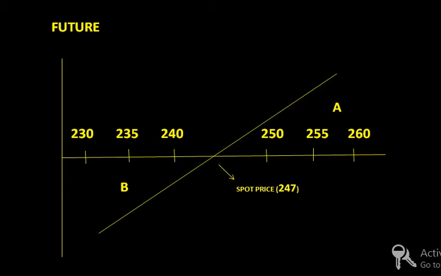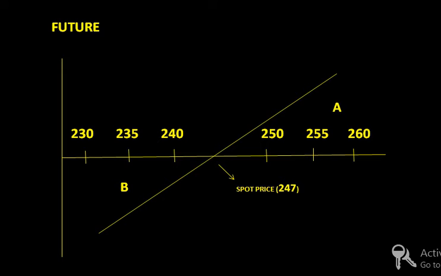Now I would like to take an example, one of my favorite stocks, SBI, State Bank of India. The spot price is 247 according to yesterday's market. So there would be two thoughts. One would be that the price would go up, and the second would be that the price would go down. If I think the price would go up, I am going to buy the futures, and if I think the price would go down, I am going to sell the futures. So we can also say long and short. If we buy the future, we call it long futures, and if we short the future, that means selling the futures, we say short the future.